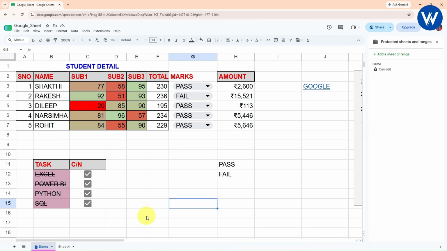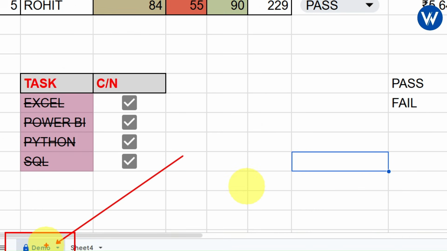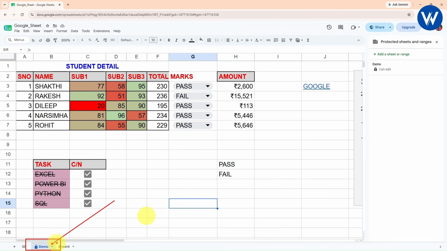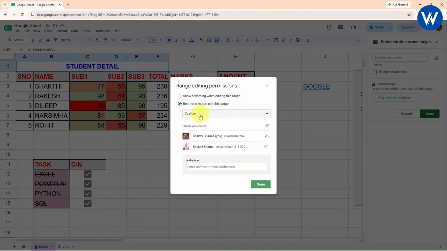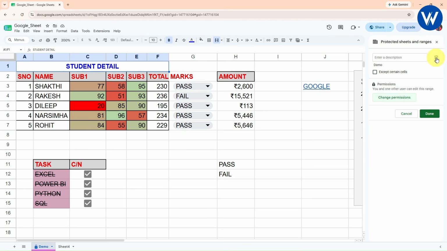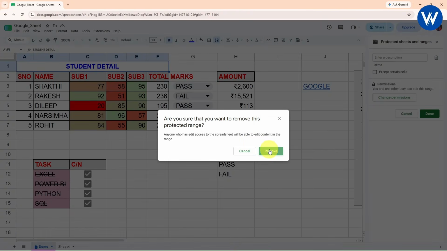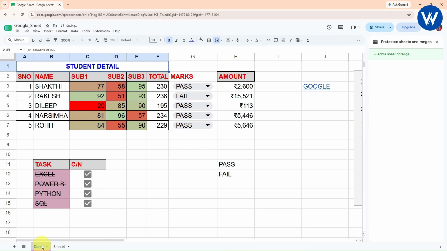So guys, now we can see the demo sheet is protected, right? Now the person will not be able to make any changes inside the demo sheet. In the same way, if you want to edit the permission, simply click on this option. From here you can change the permission, as well as if you want to delete, you can simply delete from here, right? Remove. Now the protected sheet is removed. I hope you guys understood how you can lock the sheet.